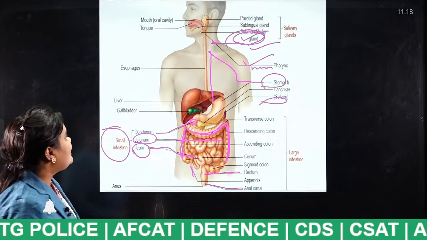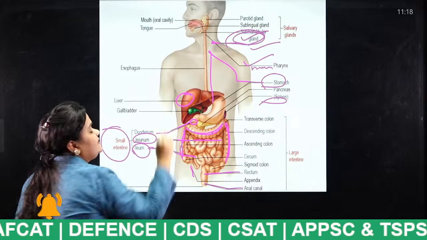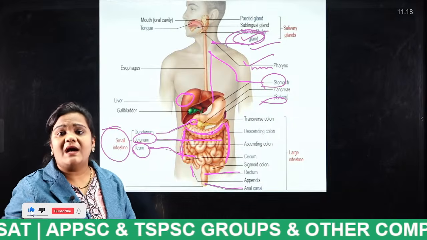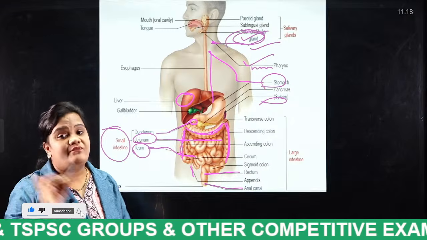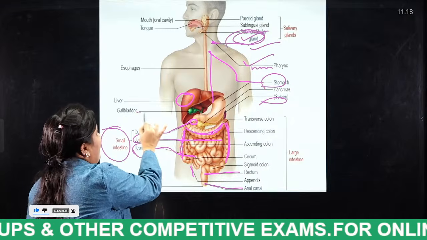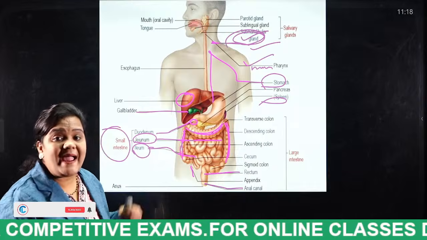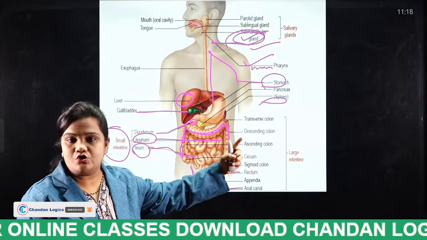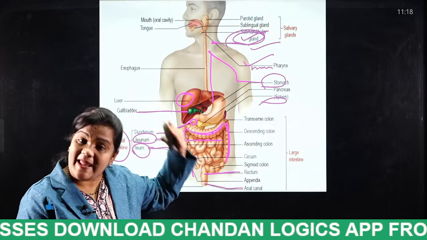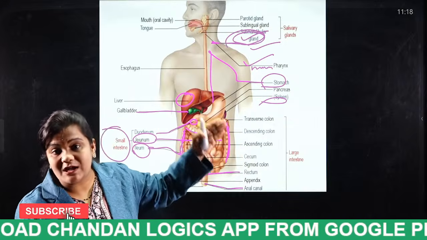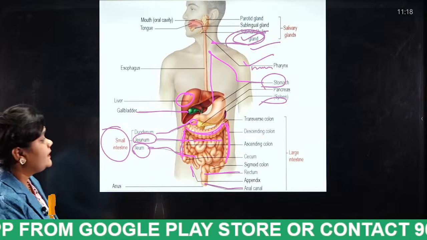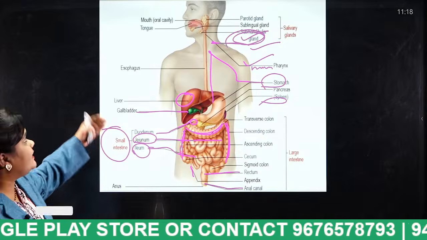Next, the liver. What is the function of the liver? The liver excretes bile juice, which is used for the digestion and absorption of fat. And the gallbladder, as I told you already, stores the bile juice if it is more. If it is in excess, what happens? That bile juice will convert into stones. Okay, so these are all regarding this.